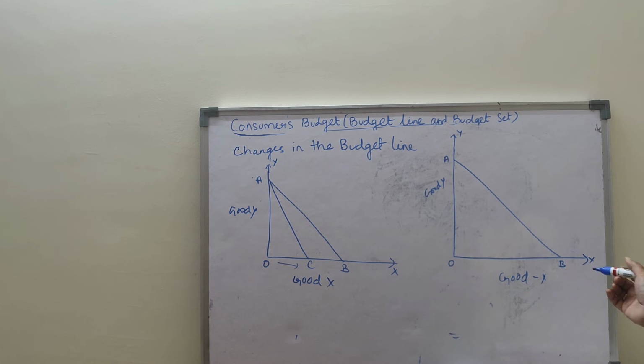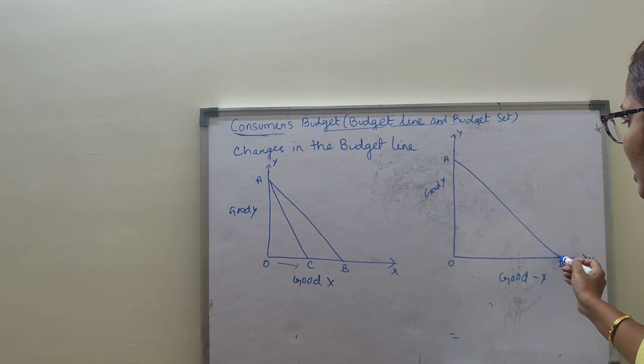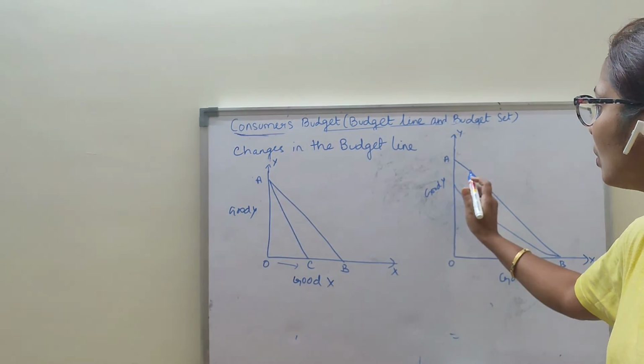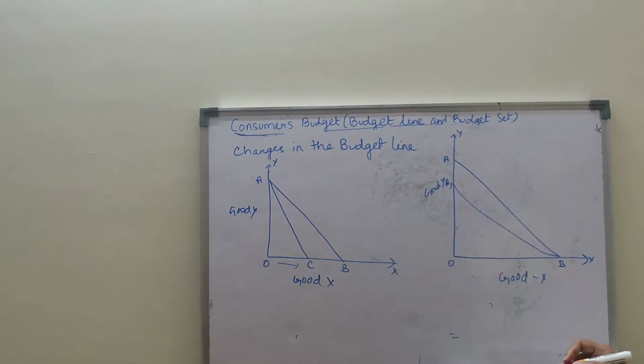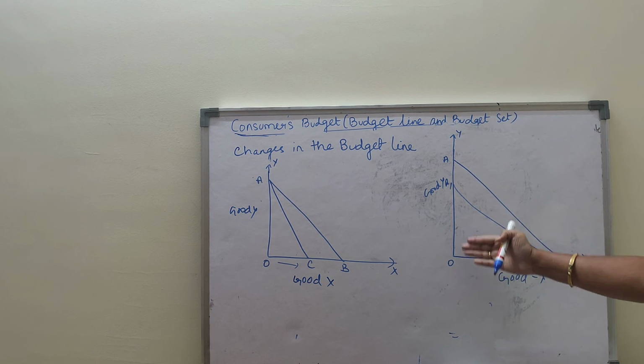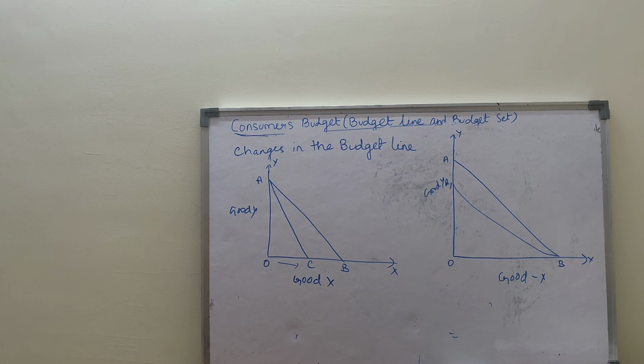So my budget line will rotate to the left and start from the X axis. Previously I was buying OA units of good Y, but as the price of good Y rises, the consumer tends to buy fewer units of good Y. So my new budget line will be this. Clear? So my new budget line will be A1B.